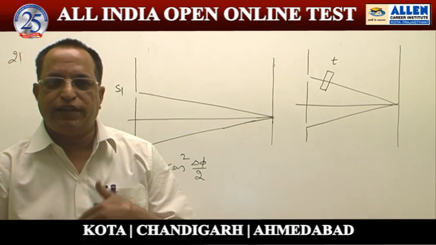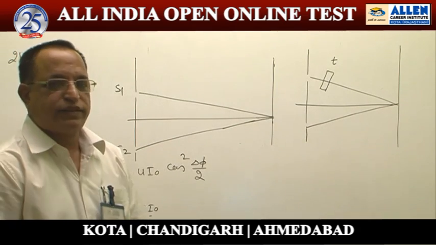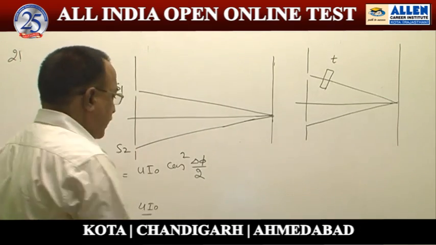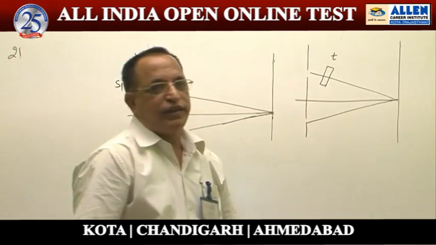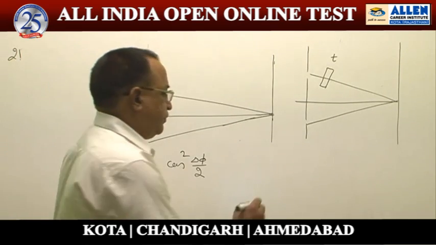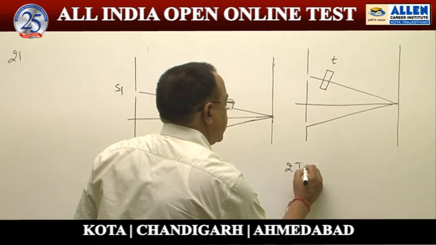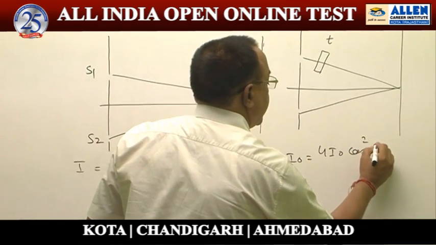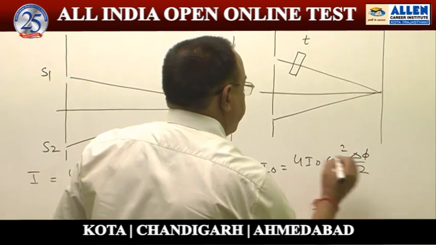How much phase change is required? Let us calculate using the same relation. Our required intensity at this point is 2 I naught. 2 I naught equals 4 I naught cos square delta phi by 2.